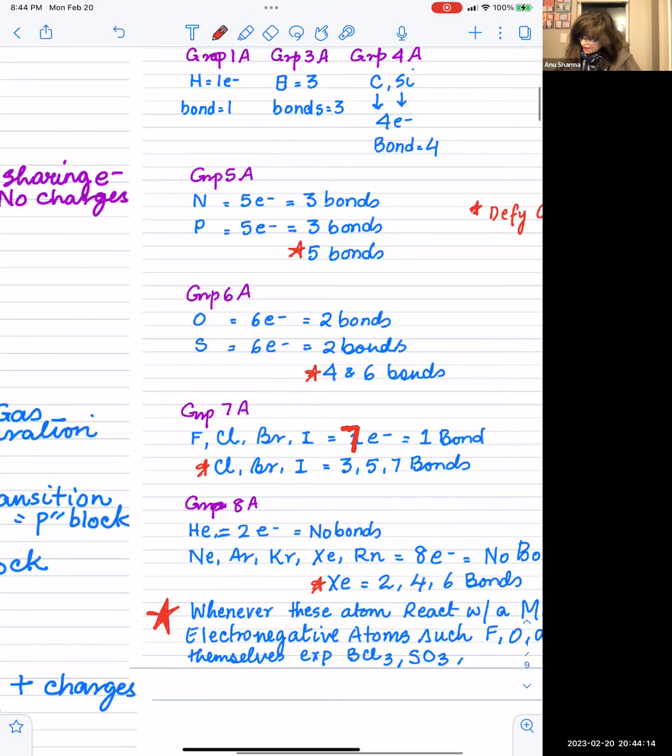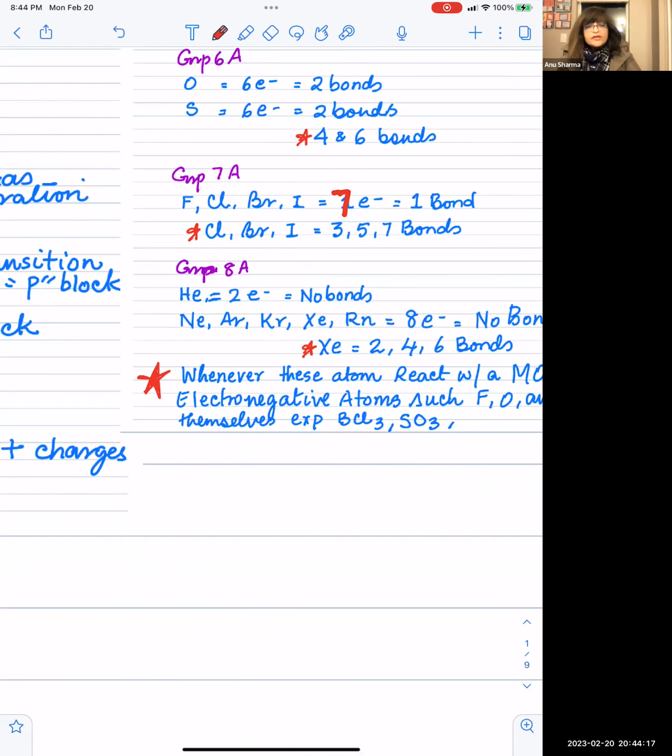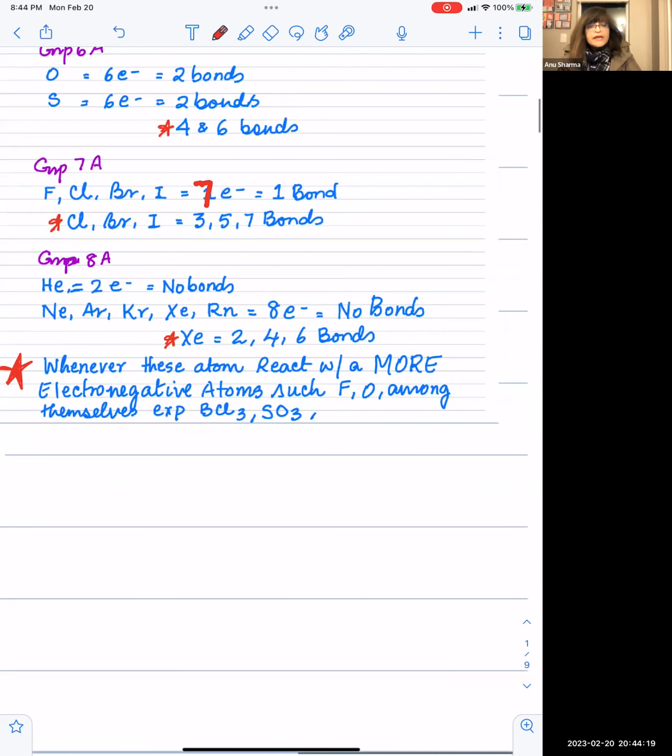Okay, next comes the group 8A. Now here also, we know that 8A does not make bonds at all, right? We have helium, 2 electrons, no bond. We have neon, argon, krypton, xenon, radon, 8 electrons, again, no bonds, okay? So these guys will not make any bonds because their octets are satisfied. However, remember, it's always reaction conditions. When xenon combines with a more electronegative element, such as fluorine, or with oxygen, then it can make 2, 4, and 6 bonds. Okay, so this thing is very, very important.